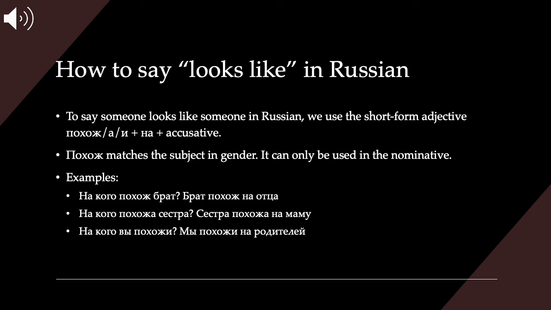And so we have the correct form похож. So if it's a man, он похож, a woman, она похожа, multiple people, мы похожи, or они похожи. And then на, and then the accusative of the person that they look like. And that is it.